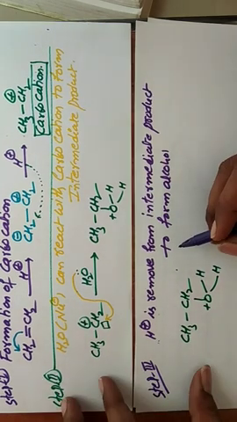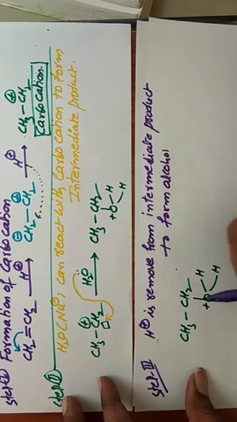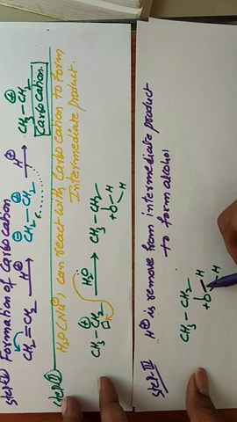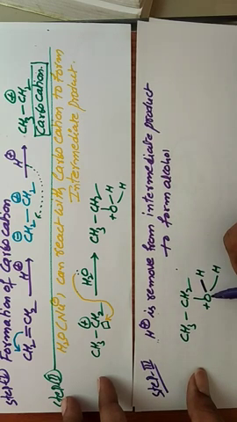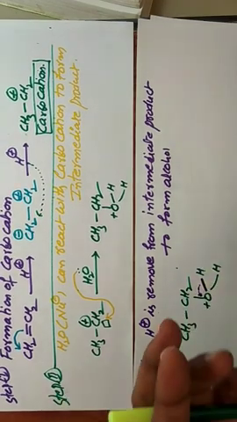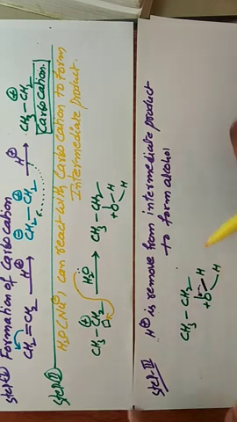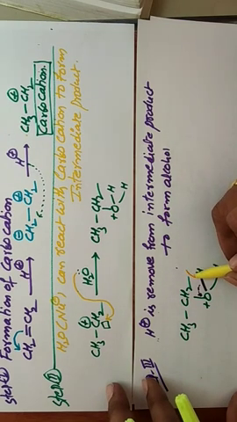In this case, this is the sigma bond between oxygen and hydrogen. Which is more electronegative? Oxygen is more electronegative compared to hydrogen. That's why the bond pair of electrons moves towards oxygen. Then the hydrogen atom is easy to remove in the form of H plus.